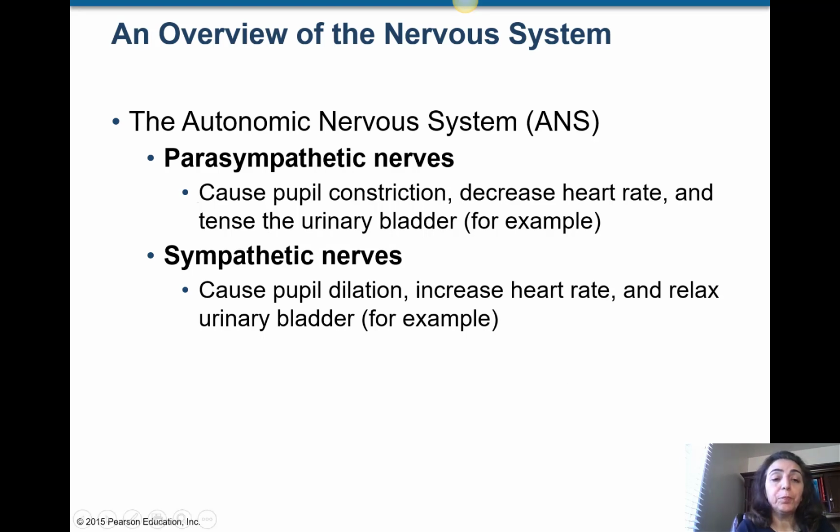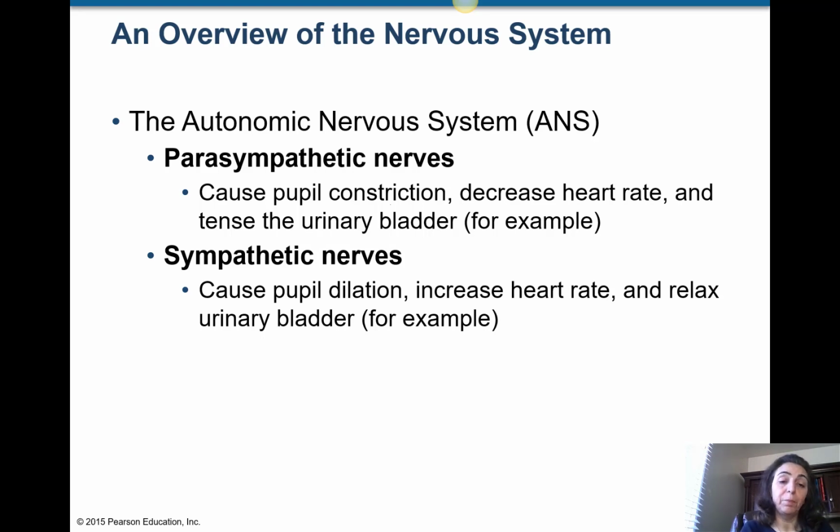Just here, the autonomic nervous system has two parts, parasympathetic and sympathetic. Some examples of their function: the parasympathetic part can cause pupil constriction, making the pupil smaller, decrease the heart rate, and contract the urinary bladder, which allows urination. These are some examples of parasympathetic action.